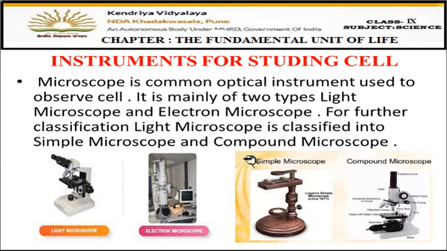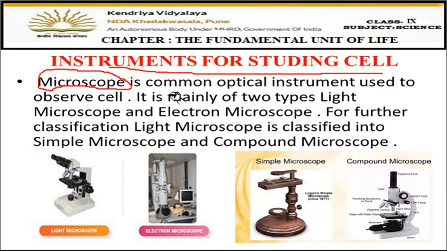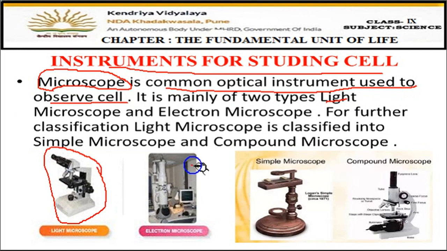Okay. Now next is, what instruments are used for studying the cell? Because cells cannot be seen with the naked eyes, some instrument must be used to see them. As we have already discussed, the microscope is the instrument used to see the cell. The microscope is a common optical instrument used to observe the cell. It is mainly of two types. One is the light microscope, and this is the structure of the light microscope, and the other is the electron microscope.